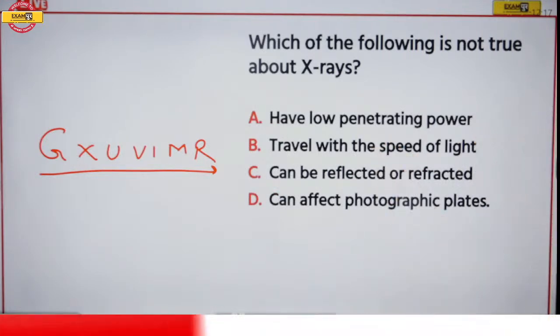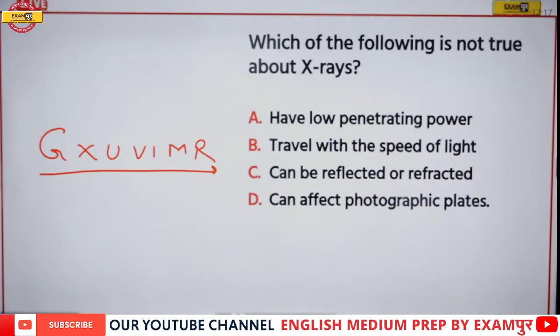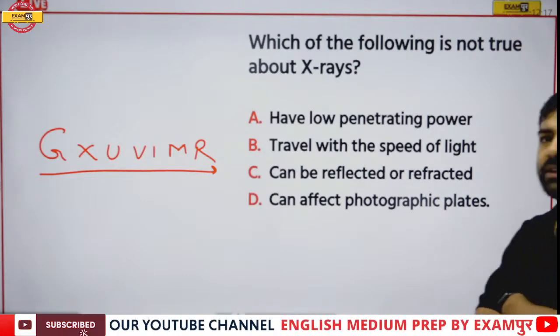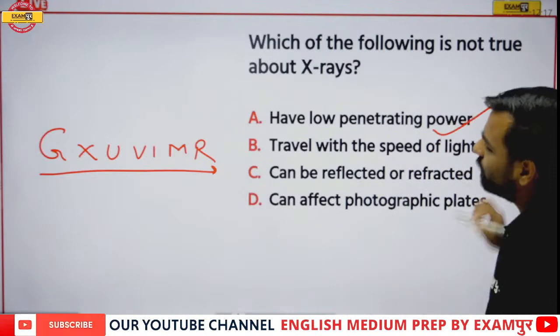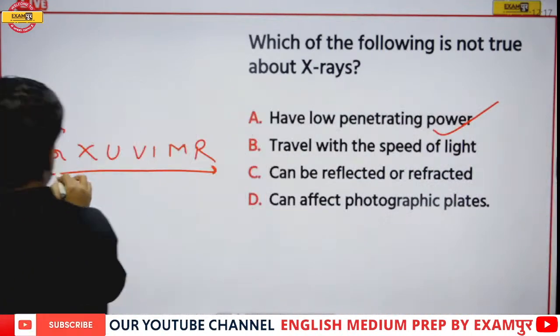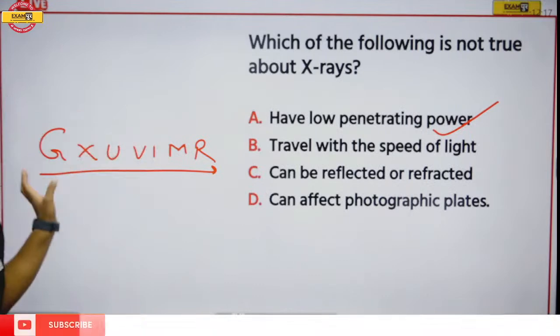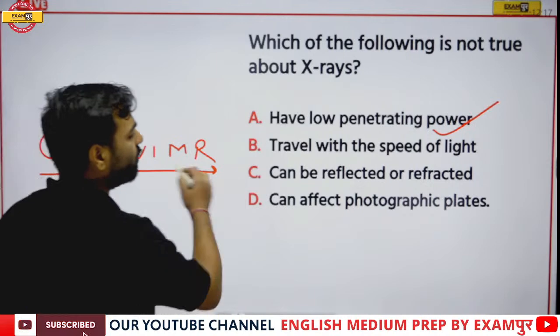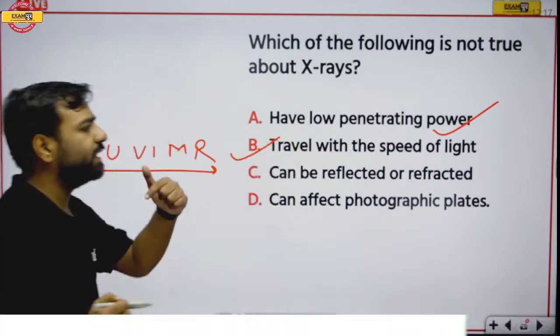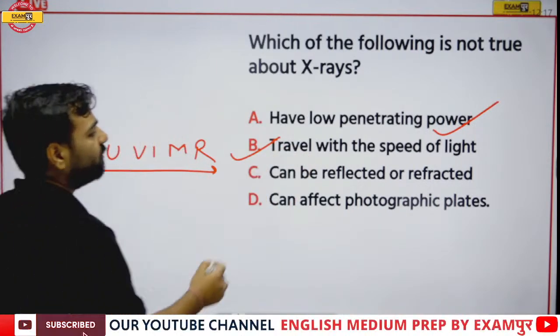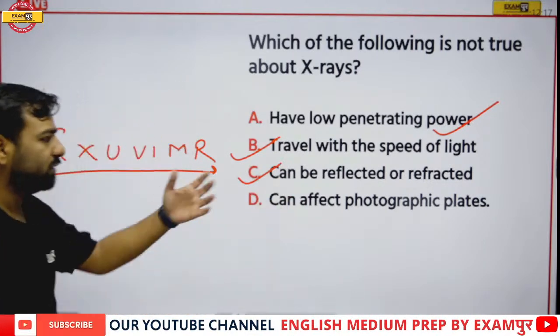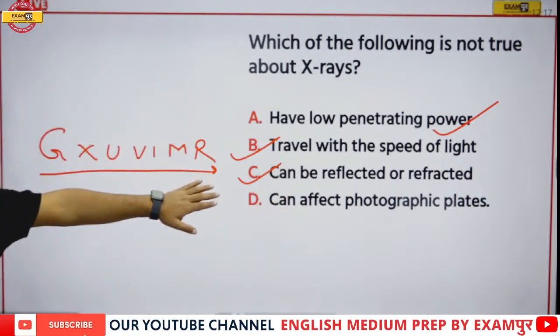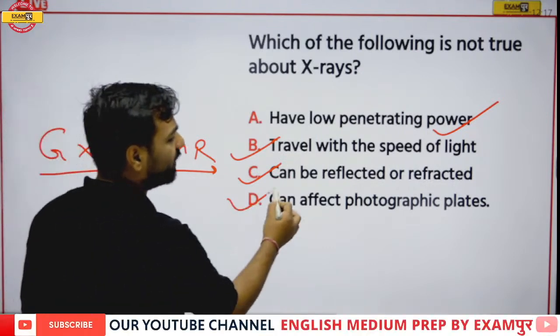Waiting for this answer. Which is not true about the X-rays? Jagdishan is with A. That's true because we have already understood this. Penetrating power will either increase or decrease as we move forward or come backward. But their speed is common, they travel with the speed of light. They can be reflected or refracted, and they can also affect the photographic plates.